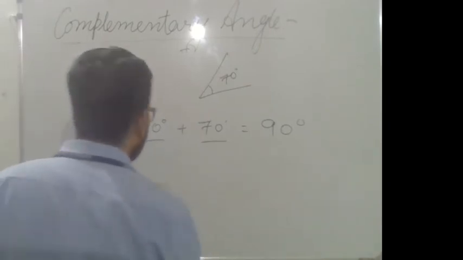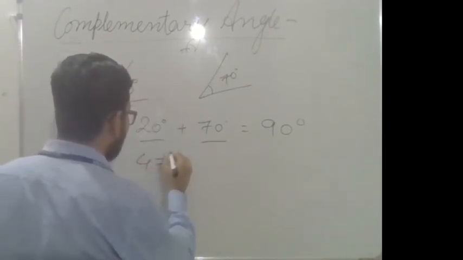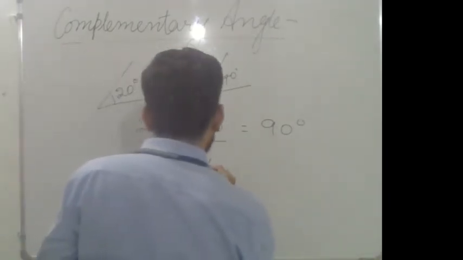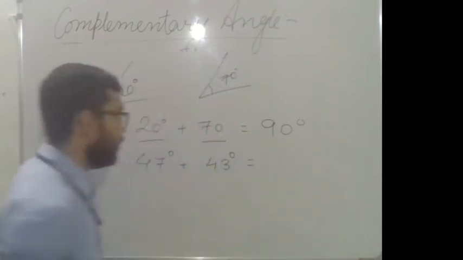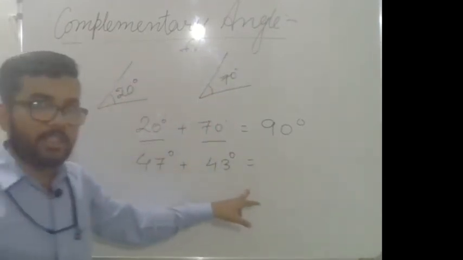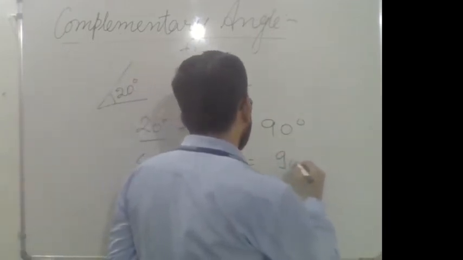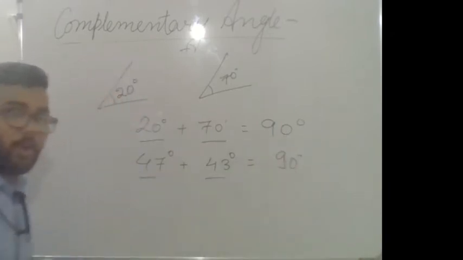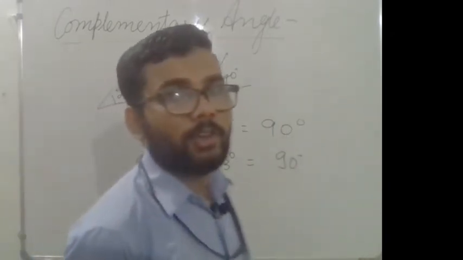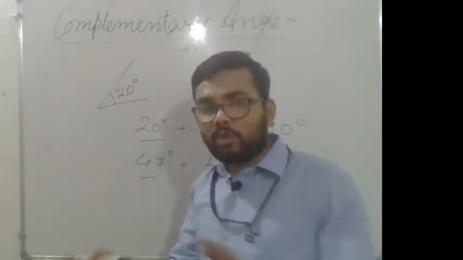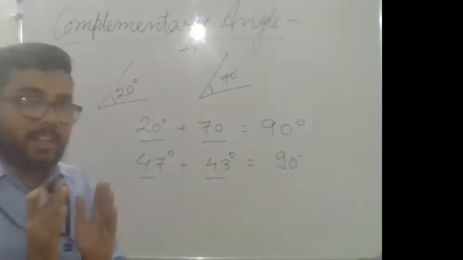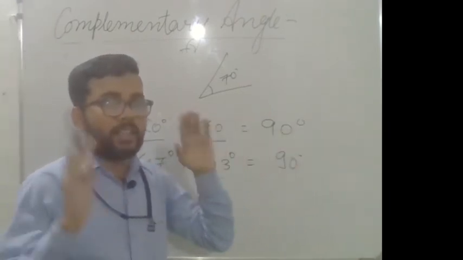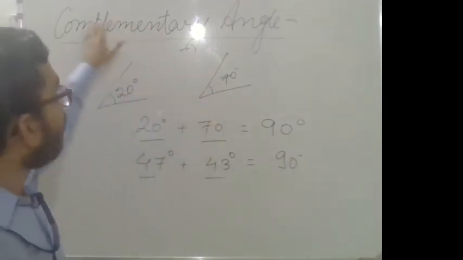Similarly, if you add 47 degree and 43 degree, 47 degree plus 43 degree, you will get 90 degree. It means 47 and 43 are complementary angles. So when you add the measures of two angles and the result is equal to 90 degree, both angles are called complementary angles.